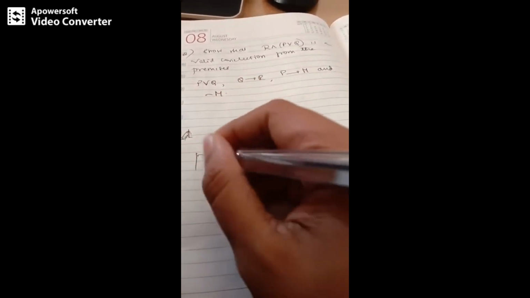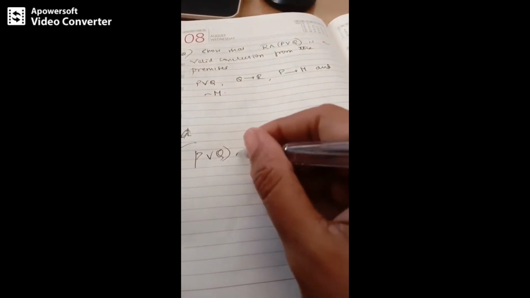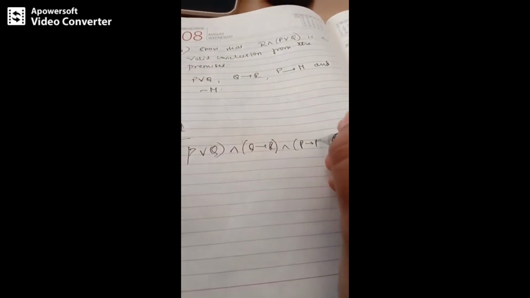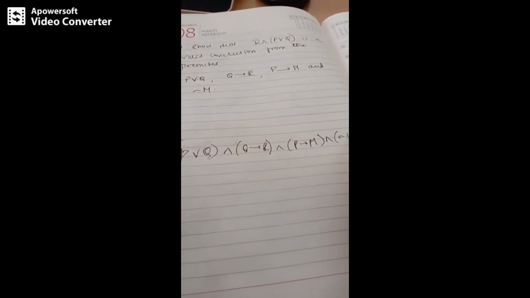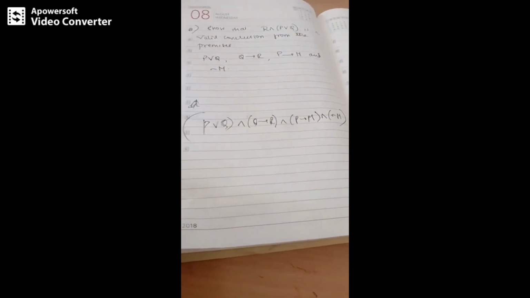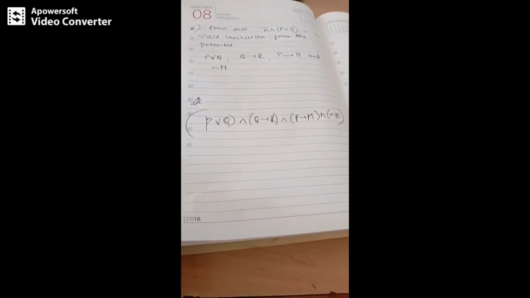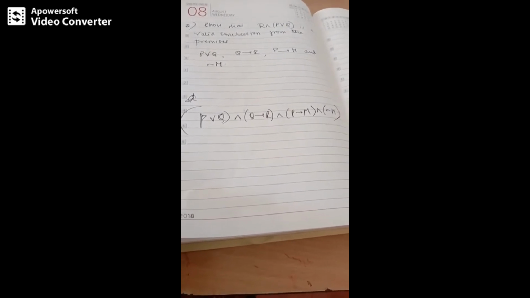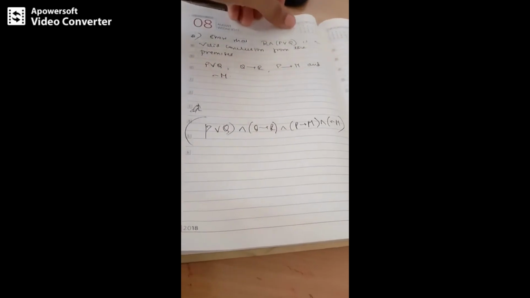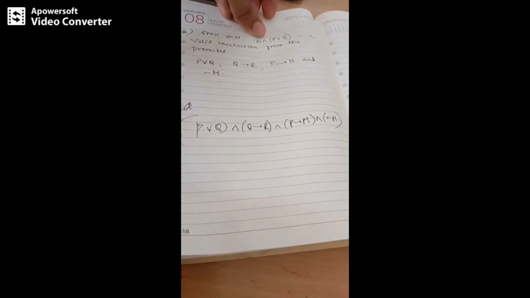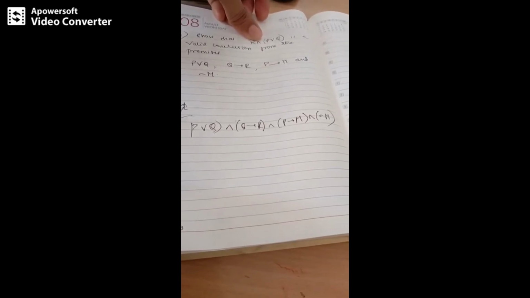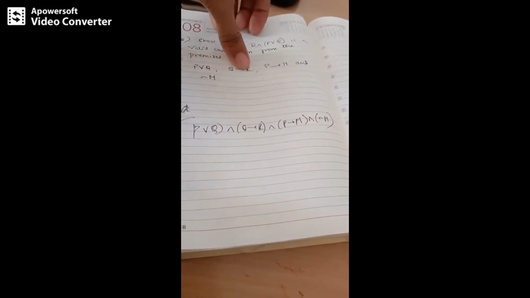So I can write it as P or Q conjunction Q implies R conjunction P implies M conjunction negation M. So now how do I solve this problem? I have written it in equivalent form, that is in conjunction form, correct? Now what I need to prove is R and P or Q. So we need to get this result and say that it is a valid conclusion from these premises, right?